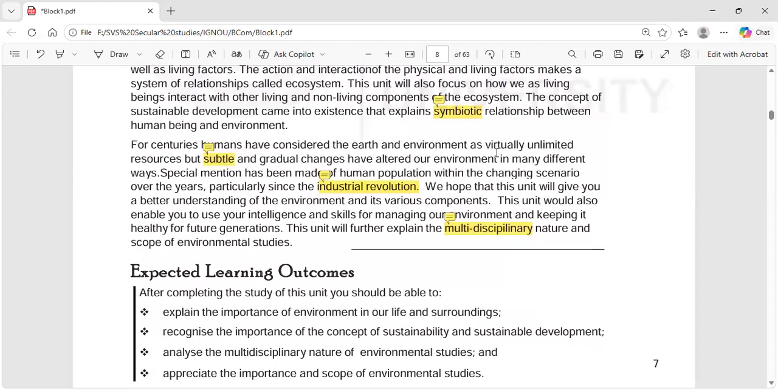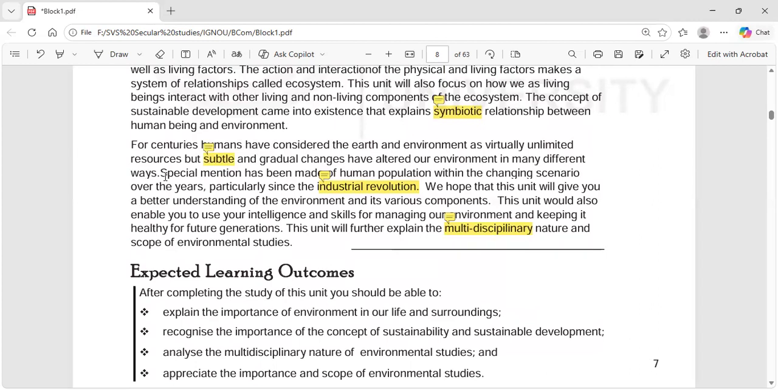So there are more and more people in this world, which will make people utilize this environment a lot and in a bad manner. So what we have to do is understand that we have to be careful in using the environment. Special mention has been made of human population within the changing scenario over the years, particularly since the industrial revolution.